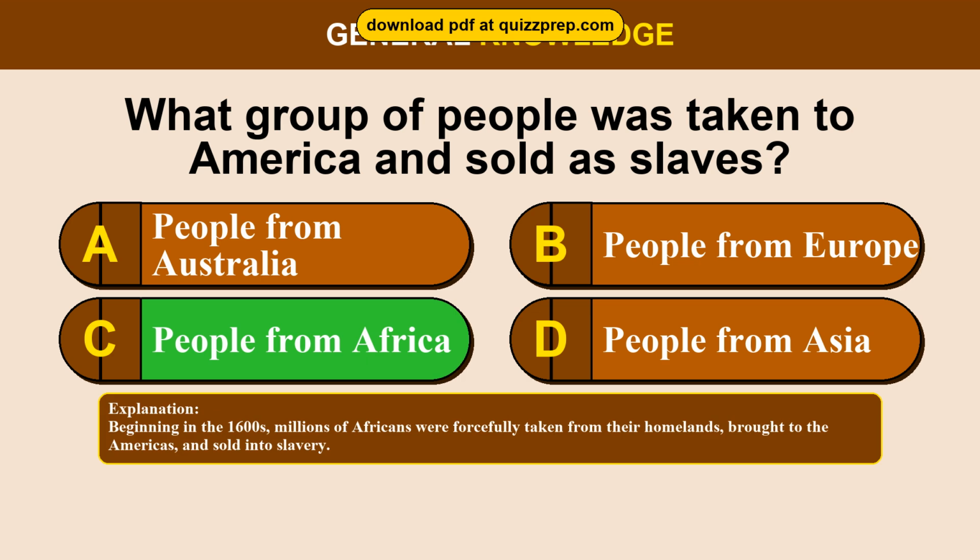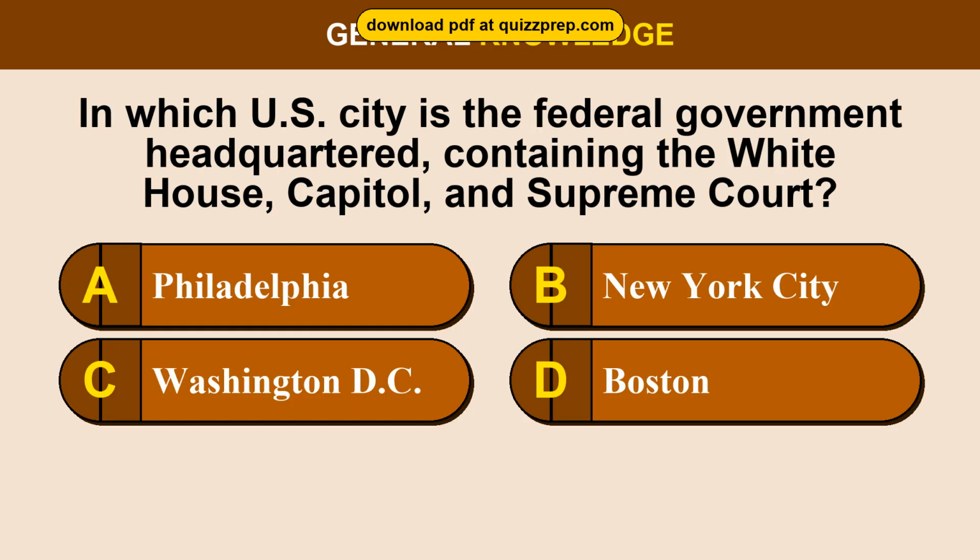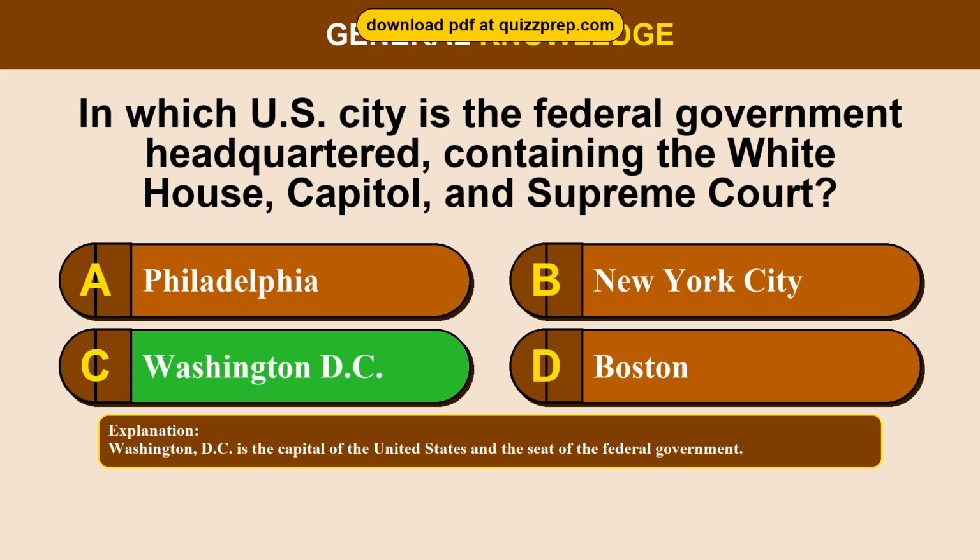Beginning in the 1600s, millions of Africans were forcefully taken from their homelands, brought to the Americas, and sold into slavery. Question 66. In which U.S. city is the federal government headquartered, containing the White House, Capitol, and Supreme Court? Option A, Philadelphia. Option B, New York City. Option C, Washington, D.C. Option D, Boston. The correct answer is option C, Washington, D.C. Washington, D.C. is the capital of the United States and the seat of the federal government.